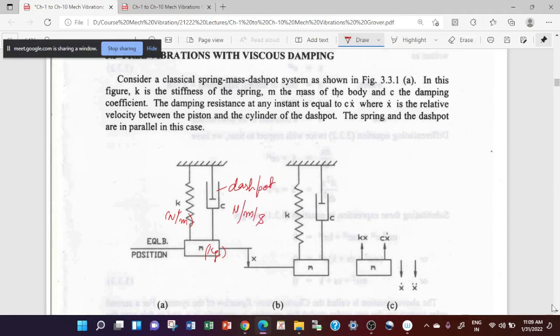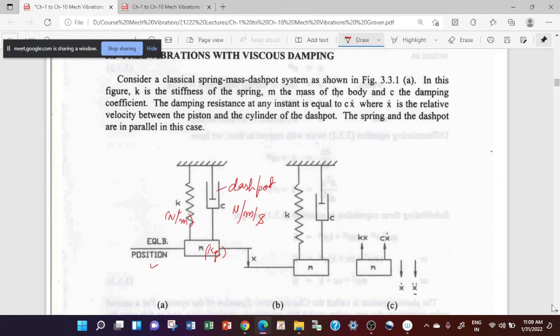So this is basically the equilibrium position of the mass when we suspend the mass to a spring and the dashpot which have been put in parallel combination. So when I apply an instantaneous displacement of x to the mass m, then you will have an acceleration in the downward direction and velocity also in the same direction.